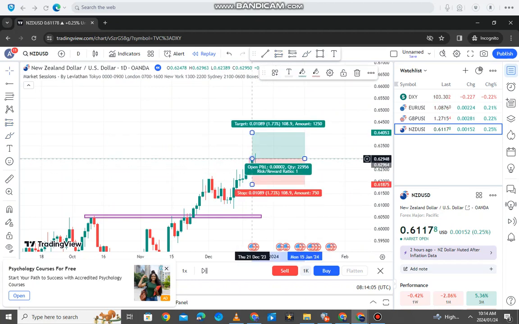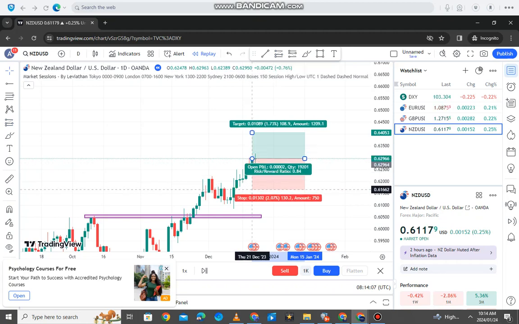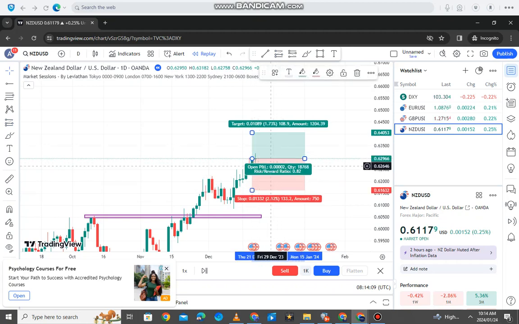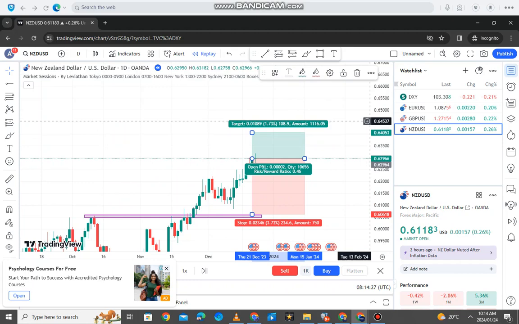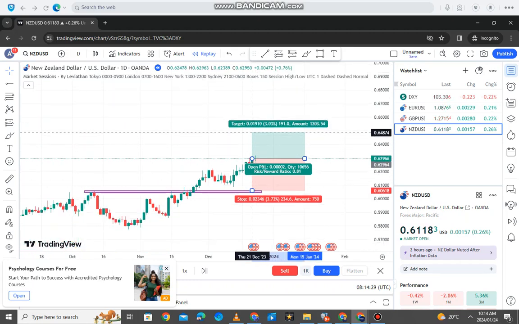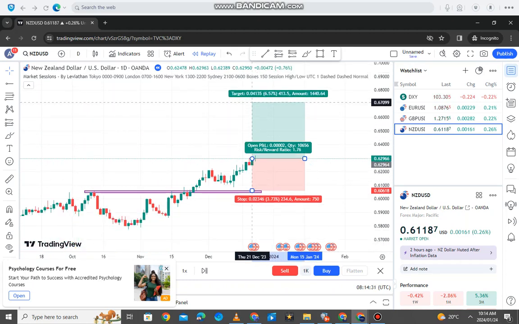click there, and then you can measure this. So this position tool, this is to buy, right? When you want to buy, you're going to click this one that's facing up. When you want to sell, you're going to click this one that's facing down. But this just makes things so much easier. It just shows you on a visual aid where your stop loss is. The red part is your stop loss, and of course the green part is your take profit. So you can move this up and down. I like going for a 1 to 2. If you check there, that number that keeps moving is written risk reward ratio.